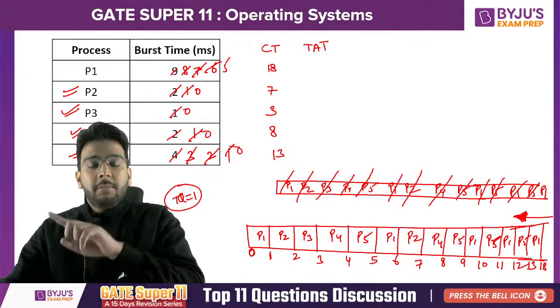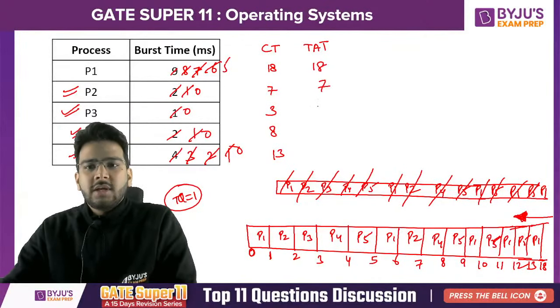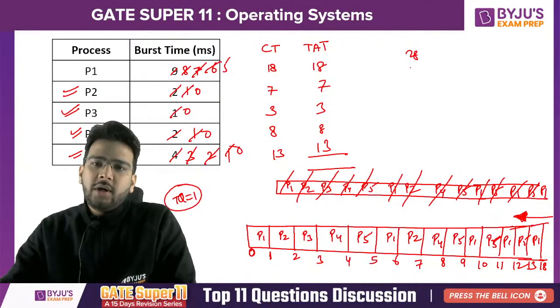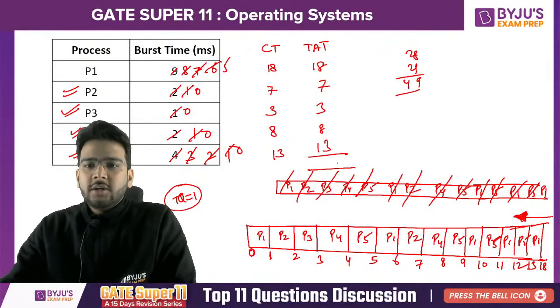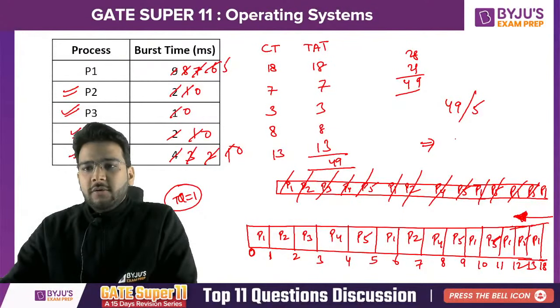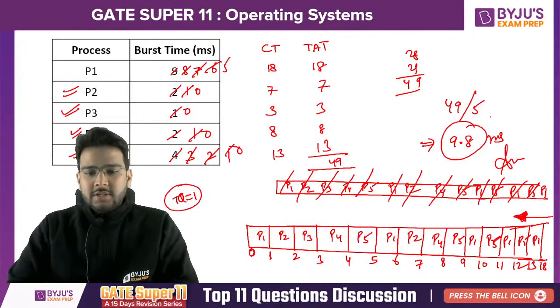Turnaround time is completion time minus arrival time. Arrival time is 0 for all the processes, so it is going to be the same: 18, 7, 3, 8, 13. If you add these, 18 plus 7 is 25, plus 3 is 28, 28 plus 21 is 49. So 49 divided by 5 processes. 5 nines are 45, 5 eights are 40, so we get 9.8 milliseconds. That is the answer, the average turnaround time. Is it clear to all of you?